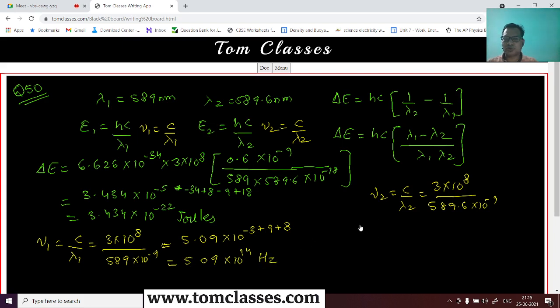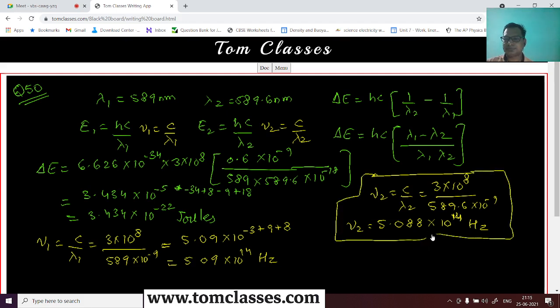And what is nu 2? Nu 2 is equal to 3 divided by 589.6, so this value is 5.088 times 10 to the power 14 hertz, because there is not much difference, so the power difference is not going to be that much. So this has to be the answer for the frequency. Yes, sir. Okay, all right, so that is the answer for this.